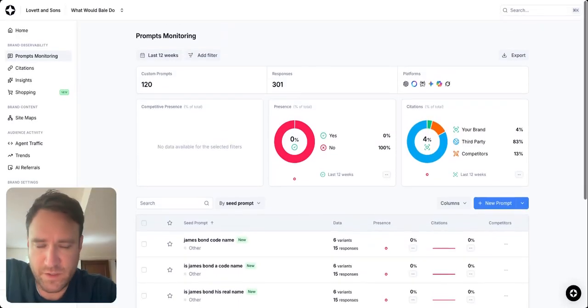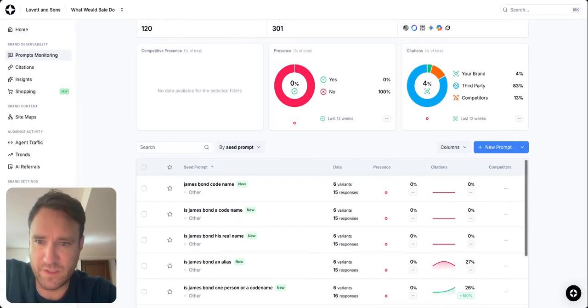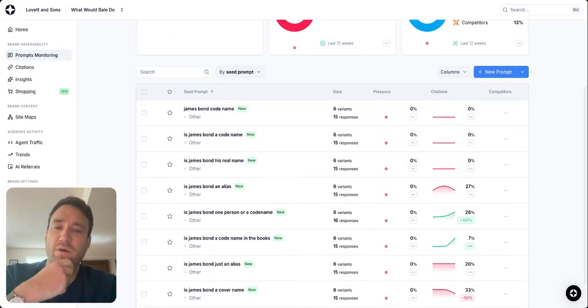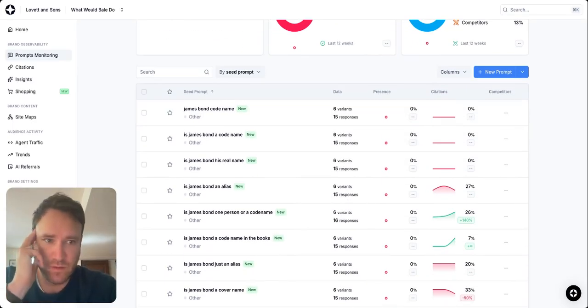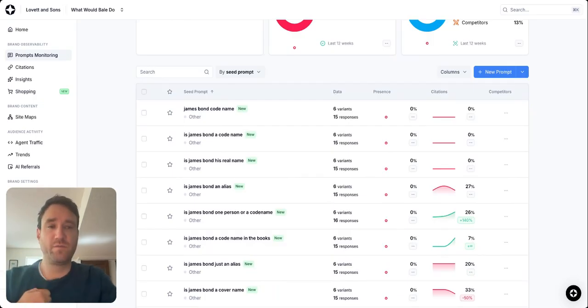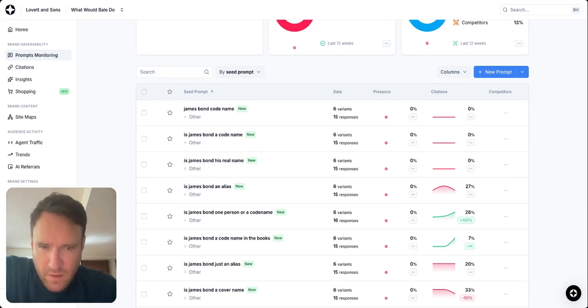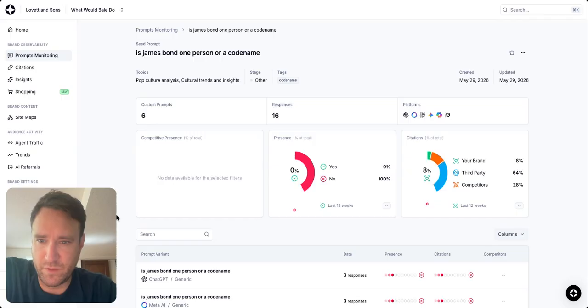So can I do it? Let's take another look at what's happening here, because I'm referencing that the challenge here is sentiment, right? Or it's not even really sentiment. This isn't about how What Would Bale Do is viewed as a brand. This is about whether or not the answer is yes, no, or maybe. So if I click into, I'll choose, this is one where I know I'm doing well. I'm climbing to, is James Bond one person or a code name?